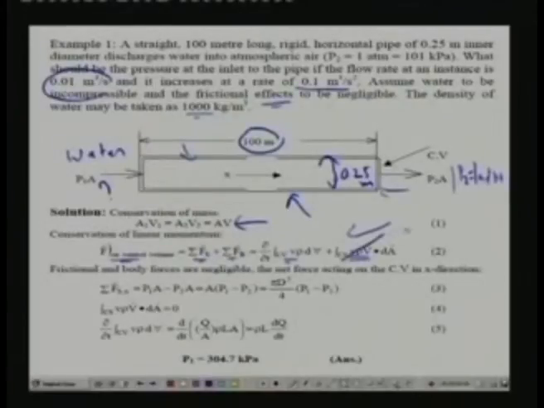That means this term is 0 for this particular problem. And since we are neglecting frictional effects, and the pipe is also horizontal, there are no body forces either, so this term is also not there. Then the surface force in the x direction is simply because of the pressure difference at the inlet and the outlet. That means sigma Fsx is P1A minus P2A, which is equal to A into (P1 minus P2), which is equal to pi d square by 4 into (P1 minus P2).